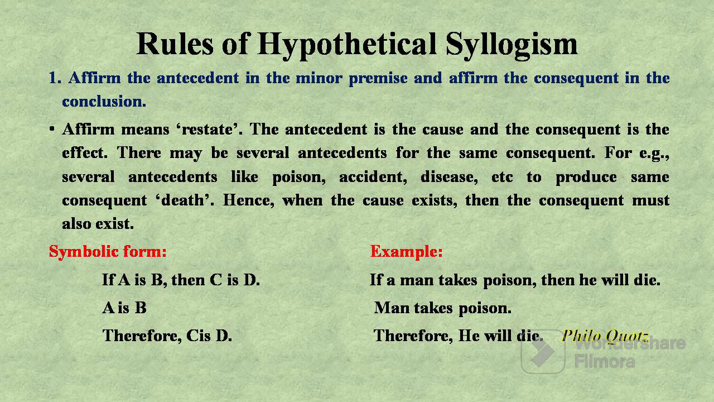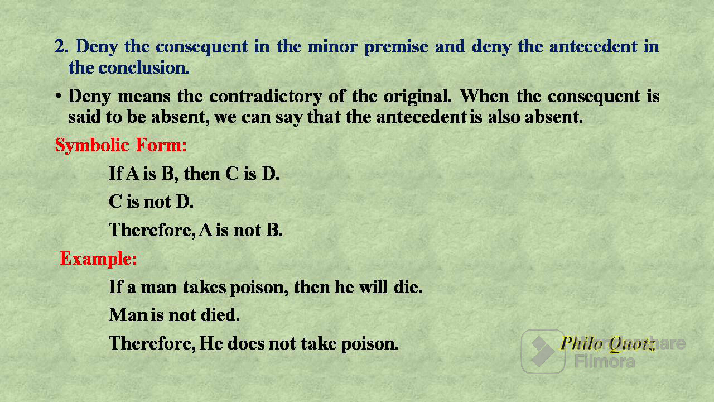And the second rule, deny the consequent in the minor premise and deny the antecedent in the conclusion. Deny means contradictory of the original. When the consequent is said to be absent, we can say that the antecedent is also absent. Symbolic form is, if A is B, then C is D. C is not D. So, the minor premise denies the consequent. Therefore, A is not B. So, in the conclusion, the antecedent is denied, right? Example, if a man takes poison, then he will die. Man has not died. Therefore, he did not take poison. So, these are the two rules, okay?